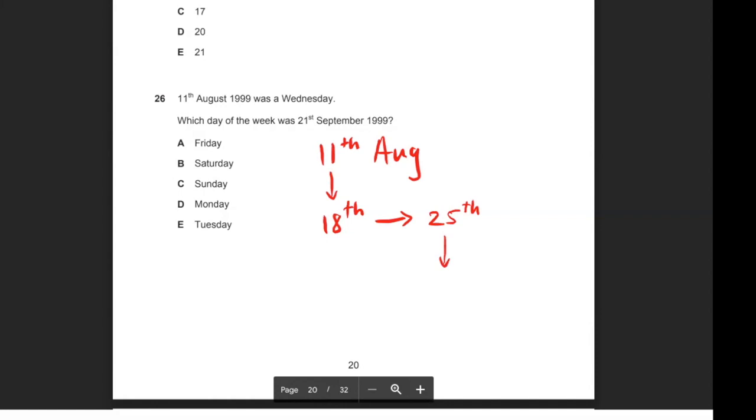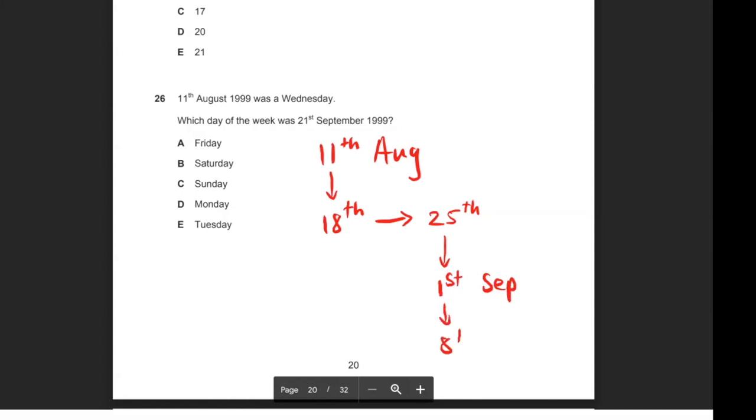Obviously, there aren't 32 days in August, so let's just count 7 days and see what day that will end up with. Just keep in mind, there are 31 days in August. So 26th, 27th, 28th, 29th, 30th, 31st, and the 1st. So if I add 7 days, that will take me to the 1st of September, and that's still another Wednesday. And let's just keep adding 7 days.